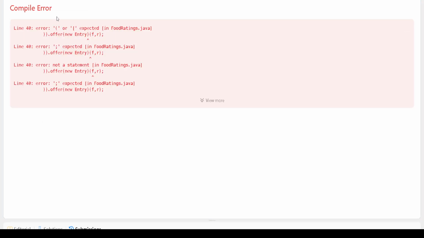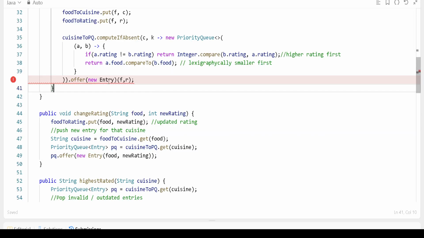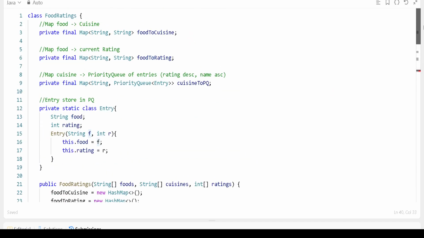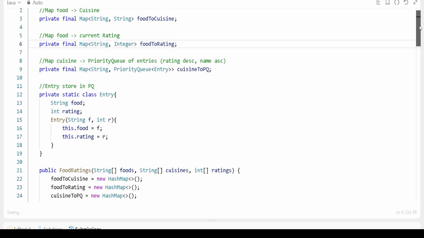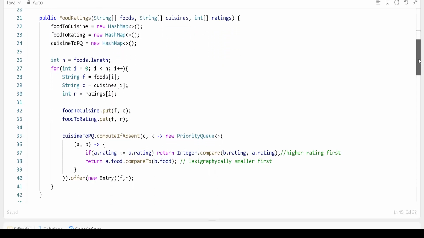Okay, so I'm seeing some error, let me check. Okay, so I understood why the error is coming. Very first, okay, so guys, here we have to update. Let's suppose we have the food rating, right? It should be integer. Okay, because we are taking the entries there, we have made the mistake.